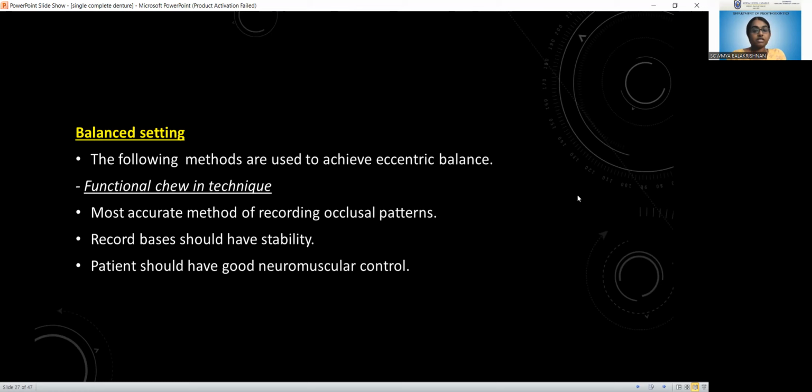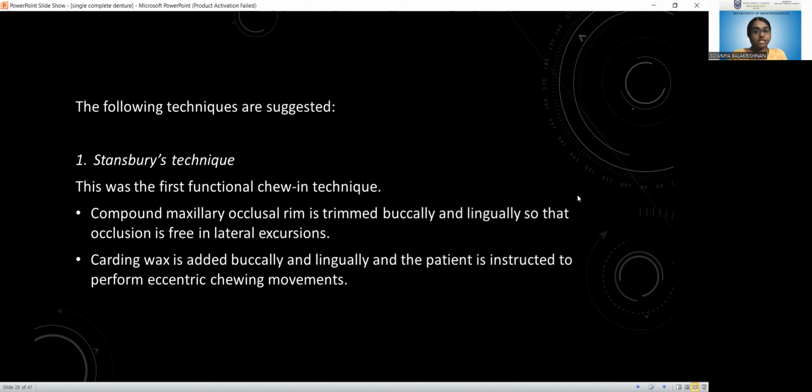The functional chewing technique is indicated when the record base has good stability and the patient has good neuromuscular control. This is the most accurate method of recording the occlusal plane. If the patient has poor neuromuscular control and the record base is not stable, we have to go for the articulator equilibration method. In functional chewing technique, the first technique is Stansbury's technique.